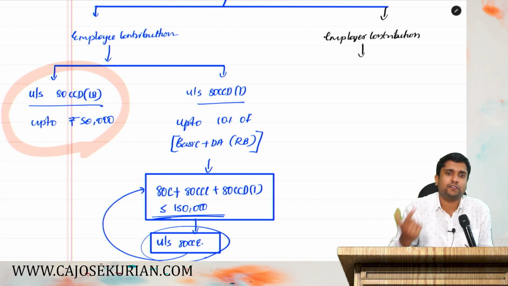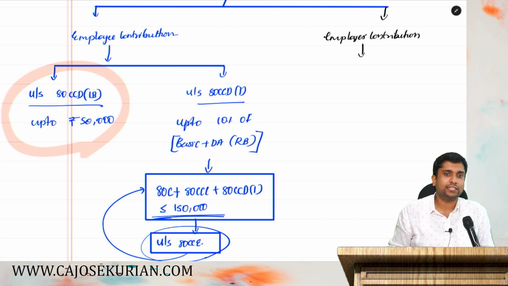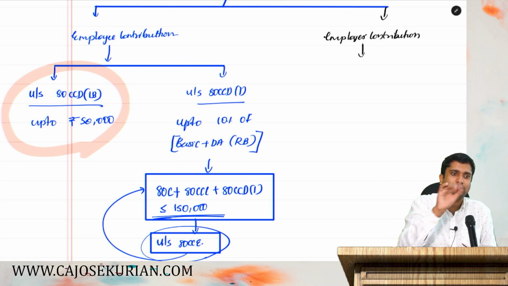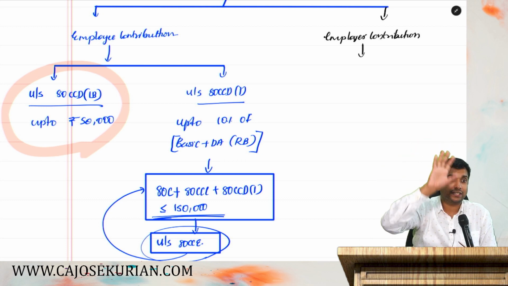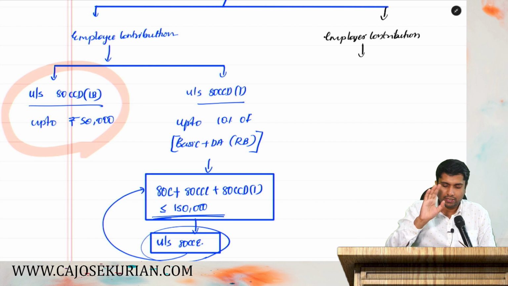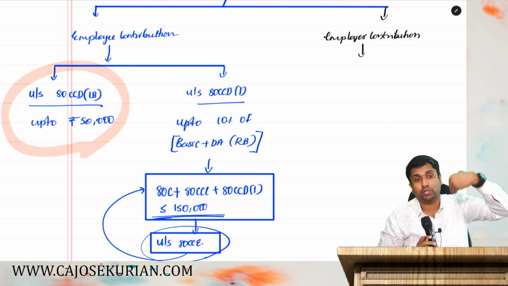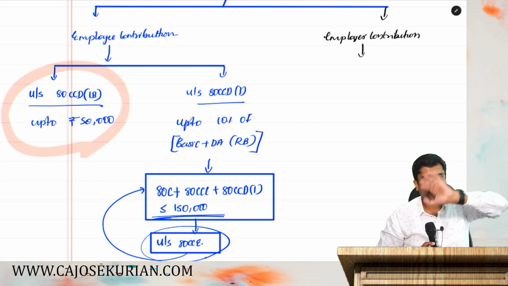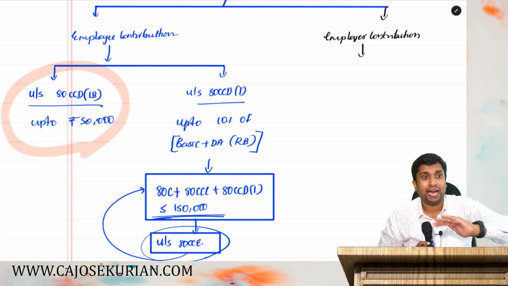What is profit in lieu of salary? Just like salary, you have received something from your employer, some benefit from your employer. That is said to be profit in lieu of salary. When an employee receives this employer contribution to pension fund, that annual contribution is initially taxed in the hands of the employee as salary.